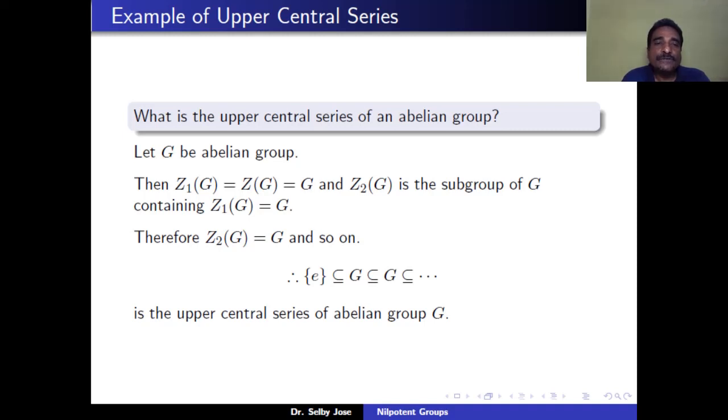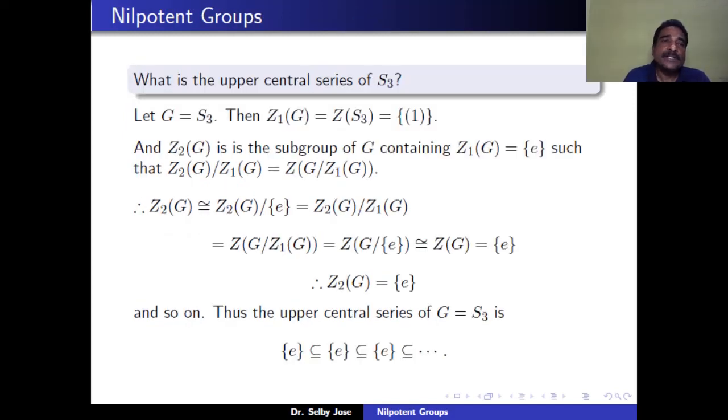And Z_2(G) is the subgroup of G containing Z_1(G). That means Z_2(G) is a subset of G and G is a subset of Z_2(G). Therefore, Z_2(G) is equal to G. Similarly, we can show that Z_3(G) is equal to G and so on. Therefore, the upper central series of the abelian group G is E contained in G, contained in G, and so on.